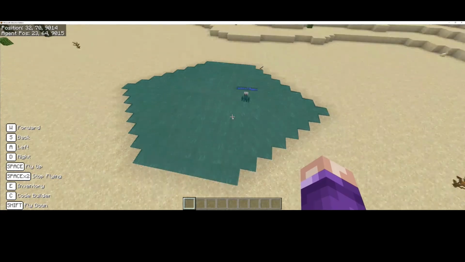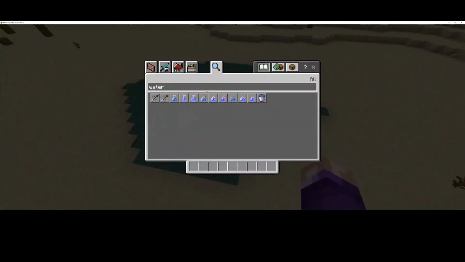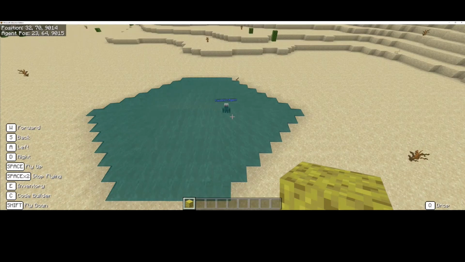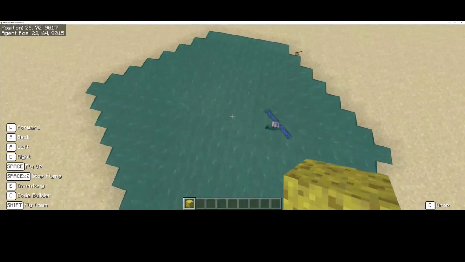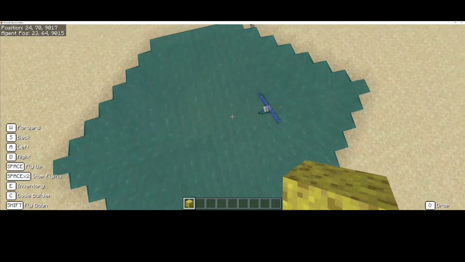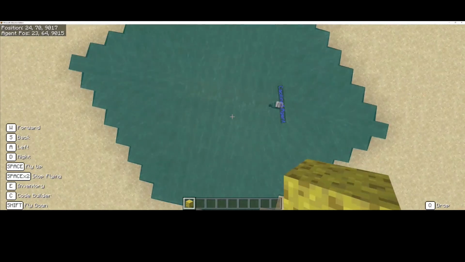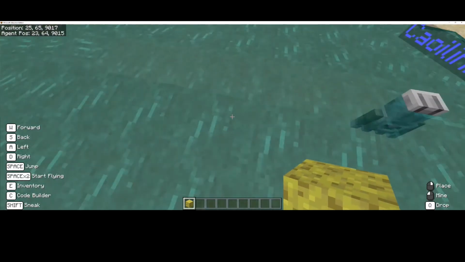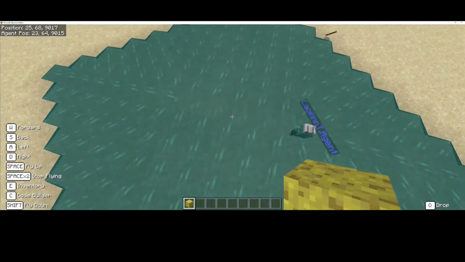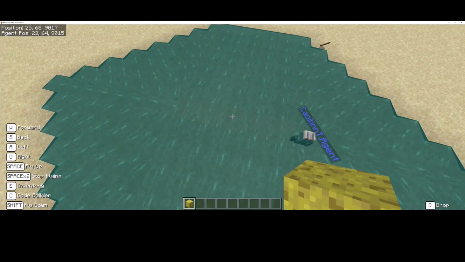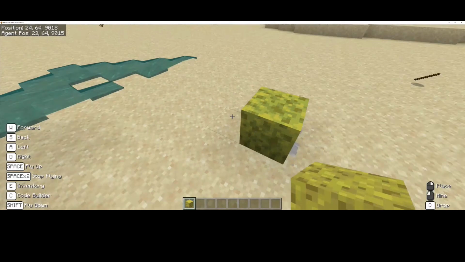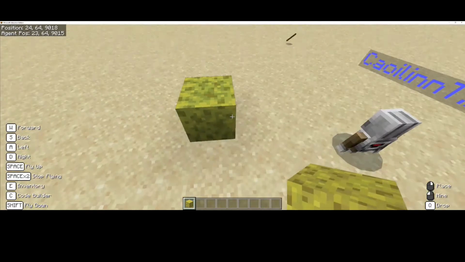So I'm going to go into my E for everything. I'm going to type sponge. Okay, I'm going to bring it down to my inventory, and I'm going to look for the center of this water. So you can see how these blocks here aren't moving, whereas the ones beside it seem to be pushing the water down. So that's where I need to place my sponge because it's the center of the lake. So I'm going to place one block here, and it's going to absorb all of the water that our agent just placed. Okay.